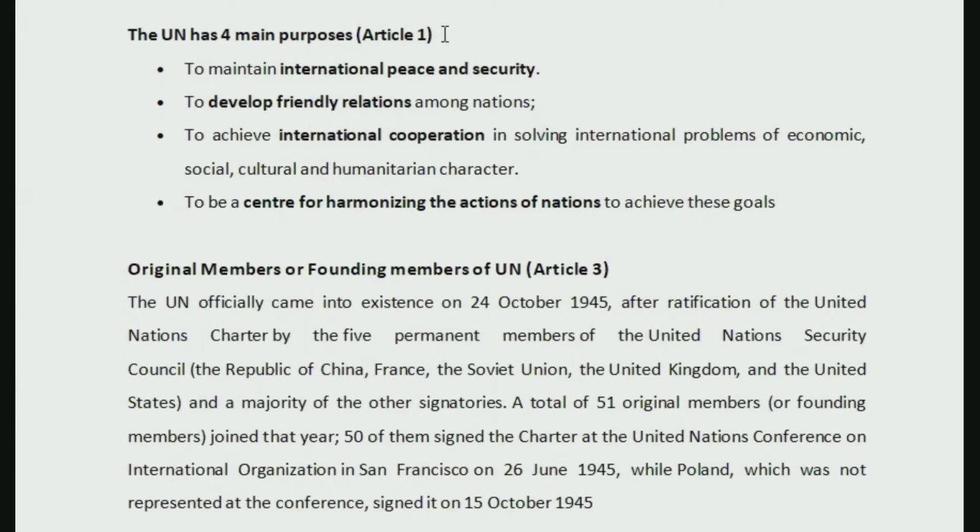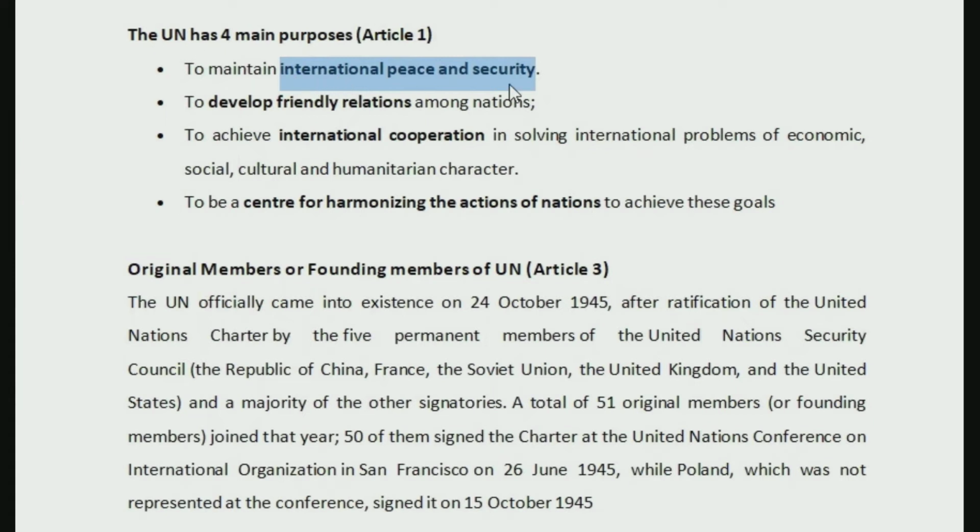If you read from the charter, it's a little bit complicated, or in a lengthy way the provision is being mentioned, but I have tried to simplify it, because if you are preparing for NET, there are going to be objective type questions where you just need to understand the concept. Like this third point or the fourth point, maybe in a lengthy way with a lot of explanations it is explained, but we need not know that much. It is sufficient if we know the 4 main purposes, right? Because there may be a question asking if this is a purpose of United Nations or not, like a primary purpose for establishment of United Nations or not. So if we know these 4 purposes, that should be enough for us.